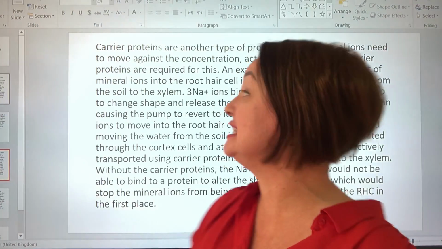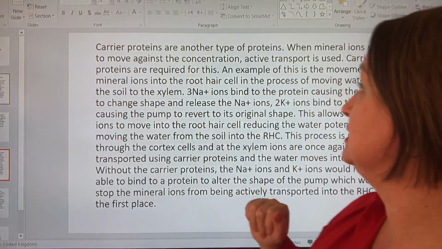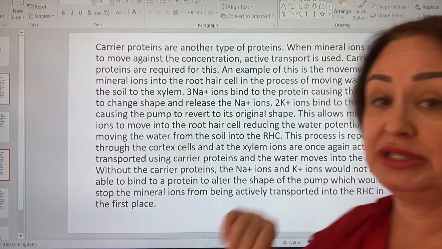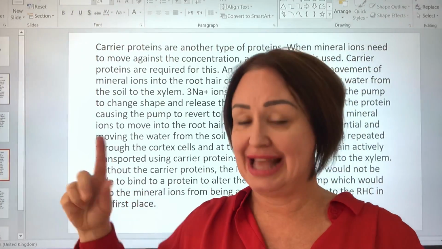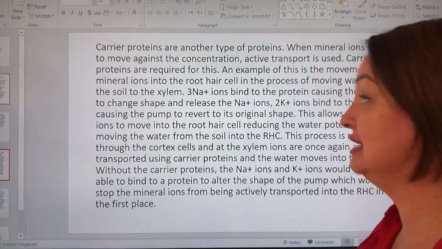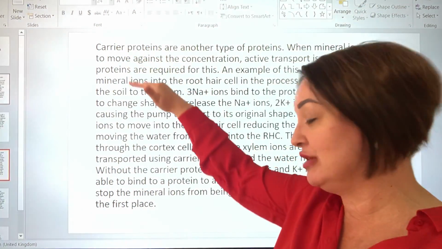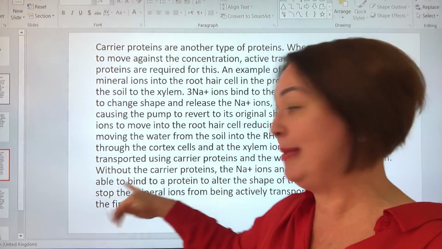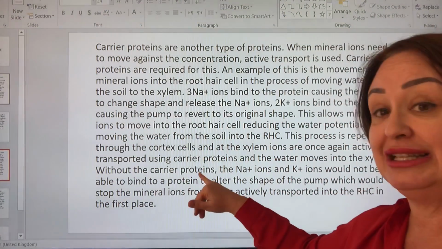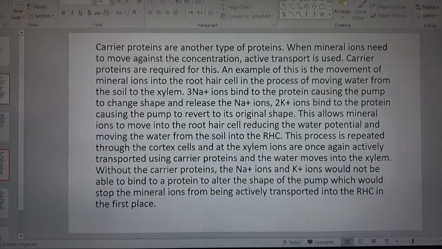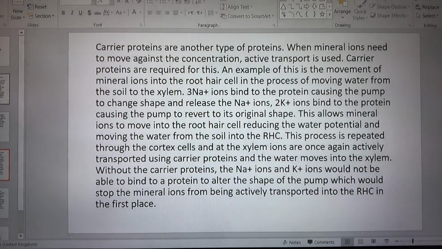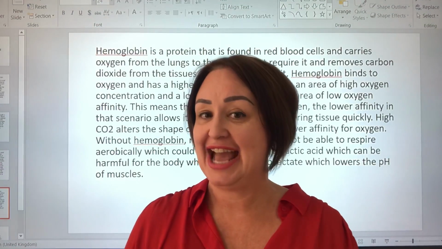Let's look at the next one. Carrier proteins are another type of protein. Boom. He's linking what he's saying to the essay title, which is about proteins. But again, he's made the same mistake really, because he's only really started talking about without the carrier proteins in the final part of this paragraph. Have a little read.